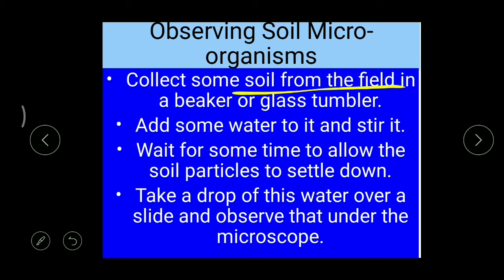First we collect the soil from the field, and then add some water to that, and with the help of a stick or any substance, we mix that well. Stirring means mixing the water and the soil.